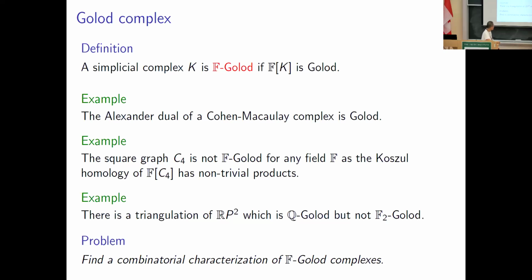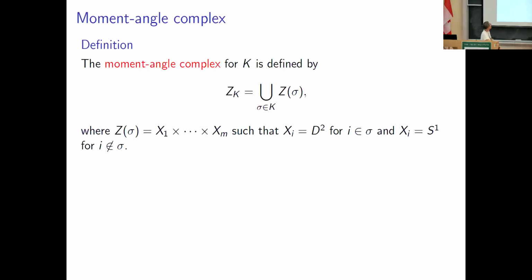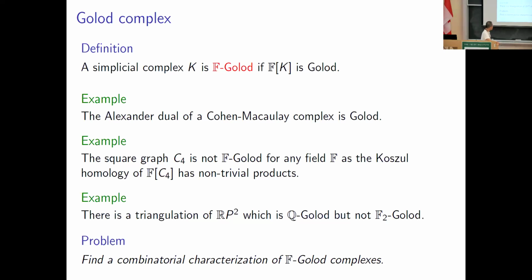Right. And here's our problem in this talk. Find a combinatorial characterization of F-Golod complexes. All right, there is an approach to this problem by using the moment-angle complex.